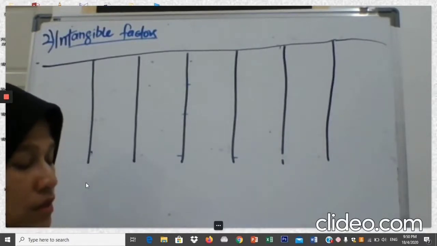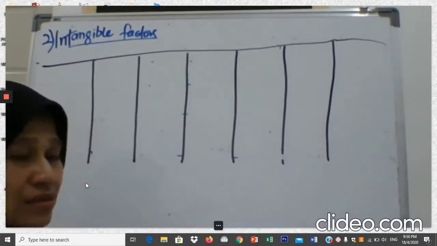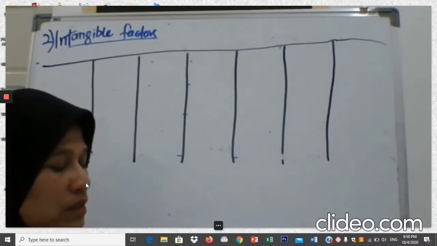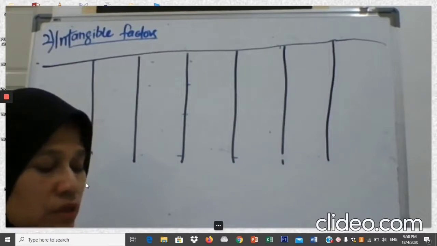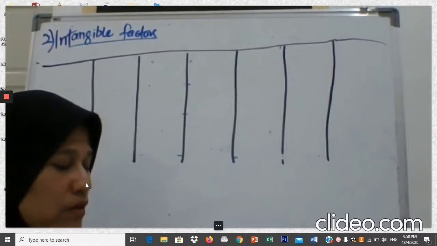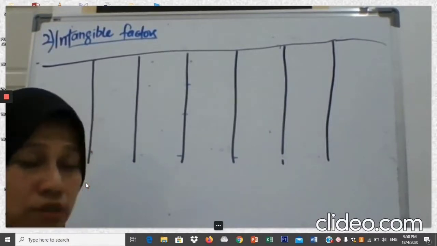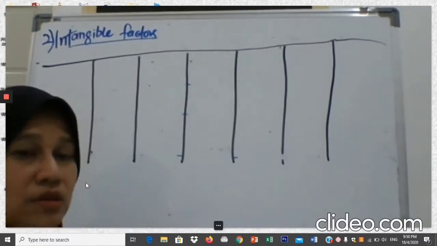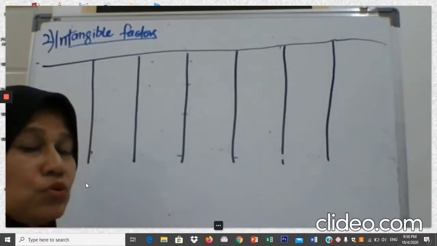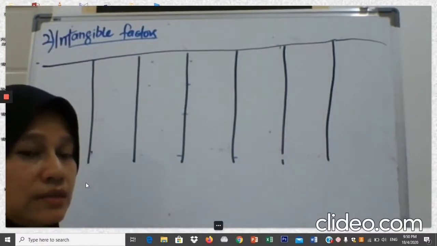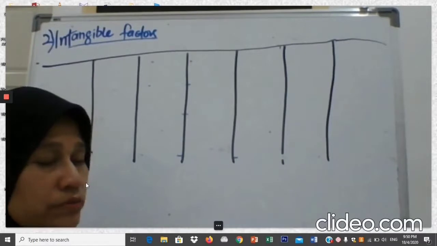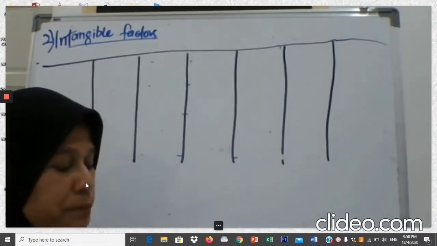Let's read the sentence that is below the table. Among the intangible factors to be considered, labor availability is the most important factor, followed by the government influence and lifestyle. The least important factor is community awareness. Okay, bear in mind, this is the most important sentence for you to perform intangible factors calculation. Okay, so now let's go back to the table.